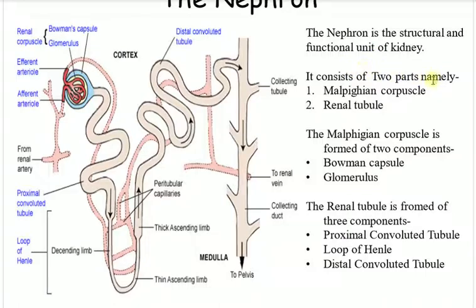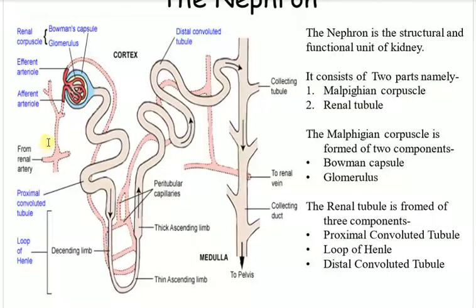It consists of two parts, namely the Malpighian corpuscle and the renal tubule. This is the Malpighian corpuscle. The Malpighian corpuscle is formed of two components, Bowman's capsule and glomerulus. This is a cup-like structure, blue colored one. This is Bowman's capsule, and inside this are reticulated blood capillaries, called the glomerulus. The renal tubule is formed of three components: the proximal convoluted tubule, the tubule that is near the Malpighian corpuscle; this is the loop of Henle; and this is the distal convoluted tubule, and these are the collecting ducts.